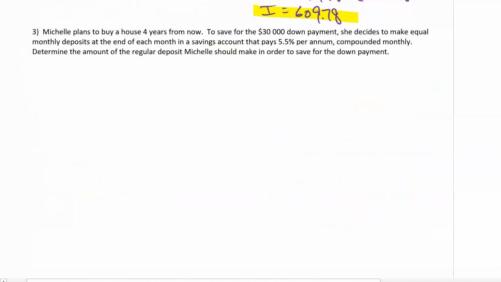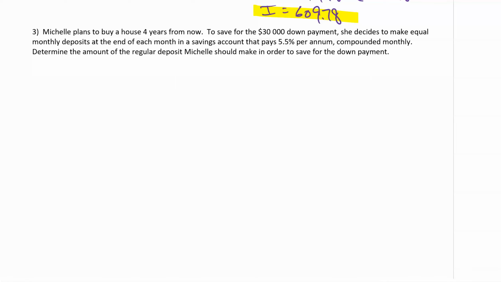Michelle plans to buy a house 4 years from now. To save for the $30,000 down payment, she decides to make equal monthly deposits at the end of each month in a savings account that pays 5.5% per annum, compounded monthly. Determine the amount of the regular deposit Michelle should make in order to save for the down payment.